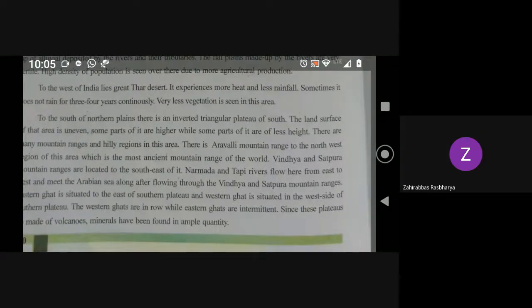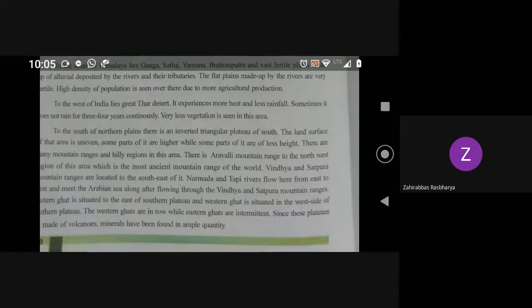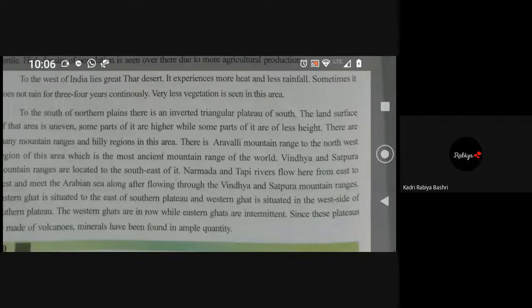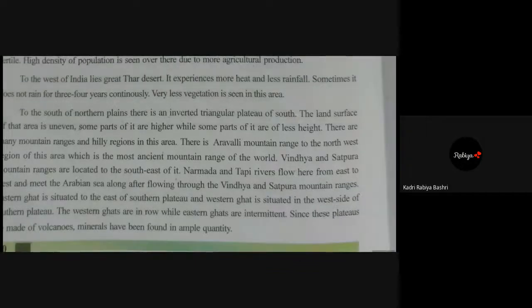Yes, yes, Rabia, read. Yes, ma'am. To the south of the northern plains, there is an inverted triangular plateau of